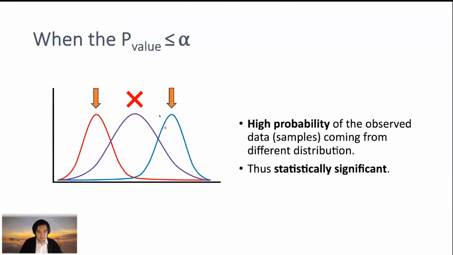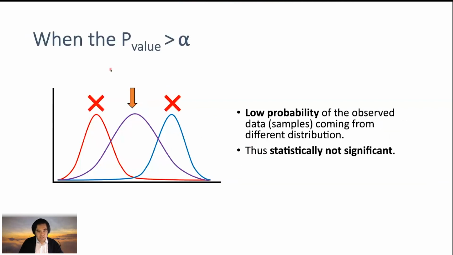So when the p-value is lower than the alpha, in this instance 0.05, or if you want to be more stringent, at 0.01, you can conclude that your data are coming from two distributions, and you could rule out that your samples are coming from one same distribution. So we're talking about probability: the probability of your data being from two different distributions. Thus we consider your two data sets statistically significant.